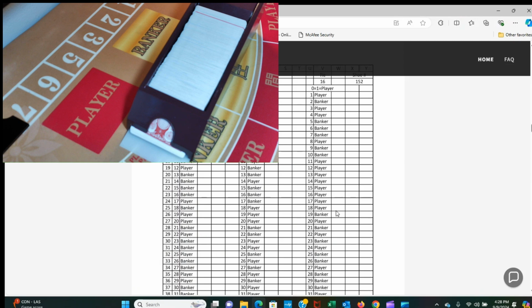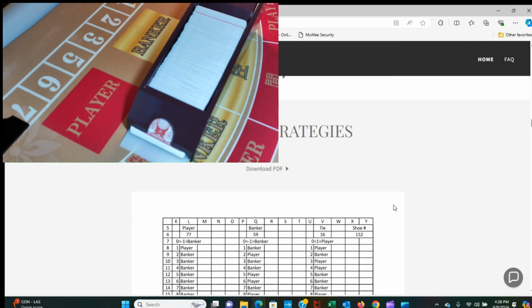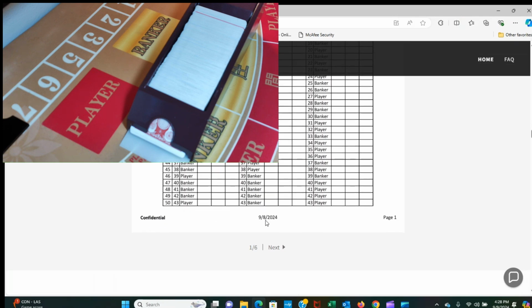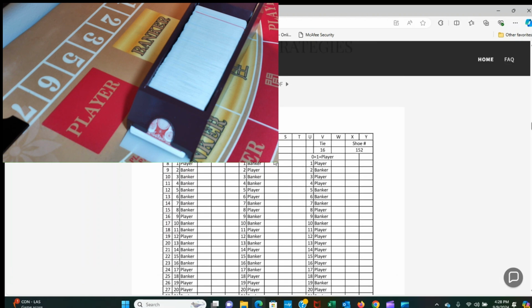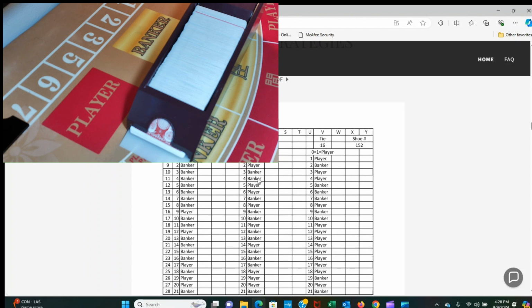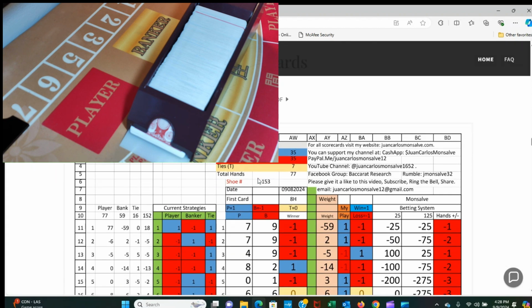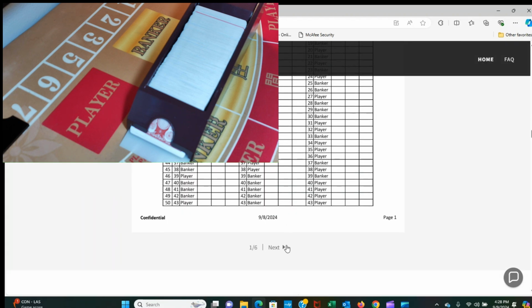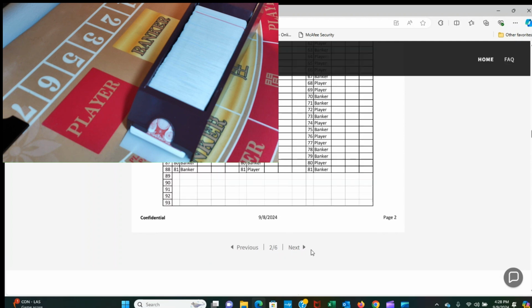What I do after I finish every shoe that I play, I print the strategies and I upload that information. These are the strategies on my website. It says here September 8, 2024. These are the strategies that I used yesterday, because I started with the banker, I use this second column of the strategy, and the scorecard is this one.